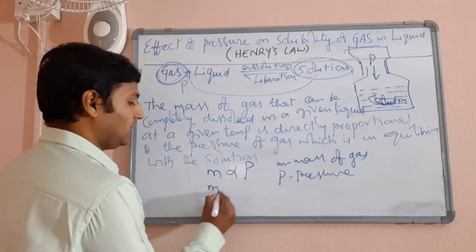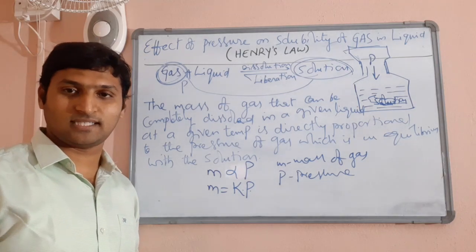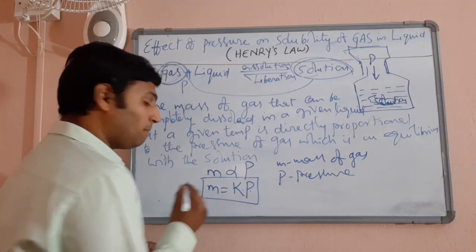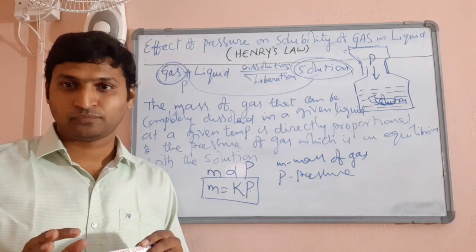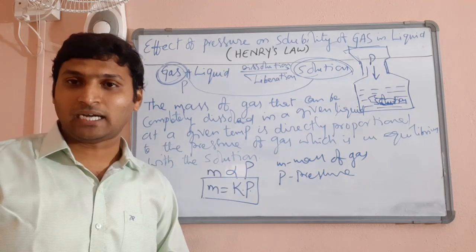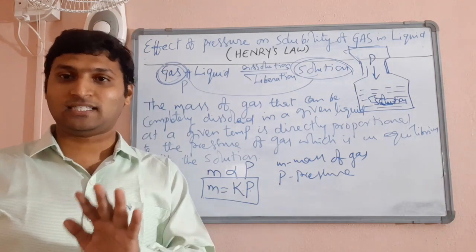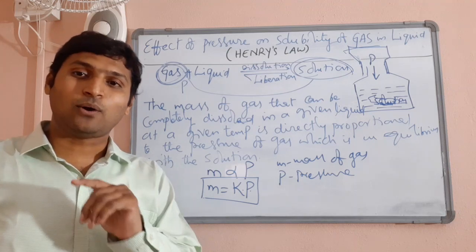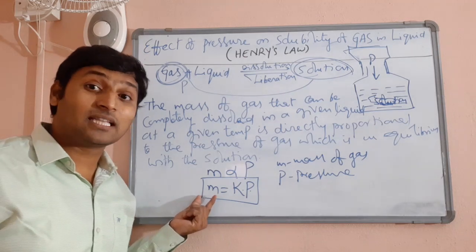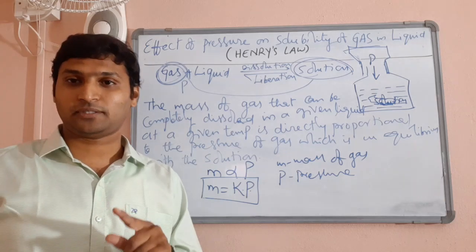To remove proportionality, you may introduce a constant K. So m is equal to K into P, you can say. This is the fundamental expression of Henry's law, the basic expression of Henry's law. But we are going to derive a more important expression from this basic expression, which actually is part of your NCERT syllabus. Now we are going to express Henry's law in terms of not the mass of gas, but in terms of the mole fraction of the solute.